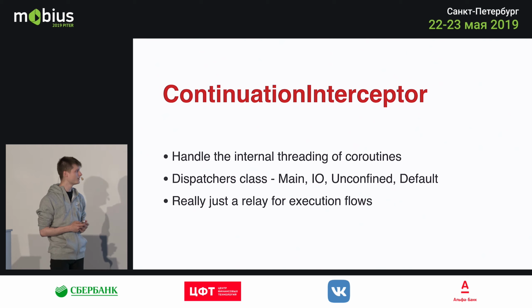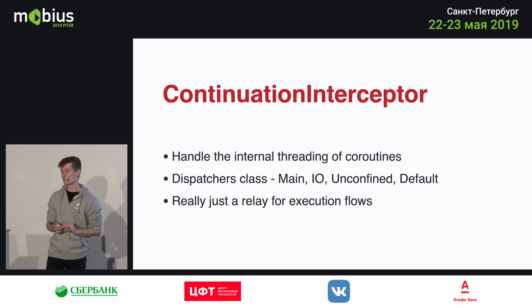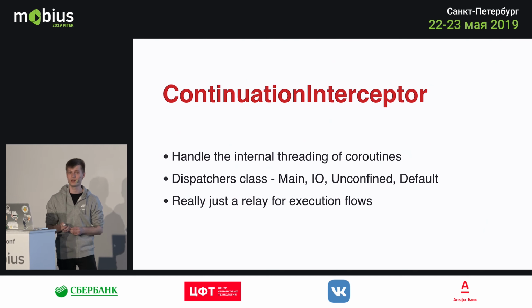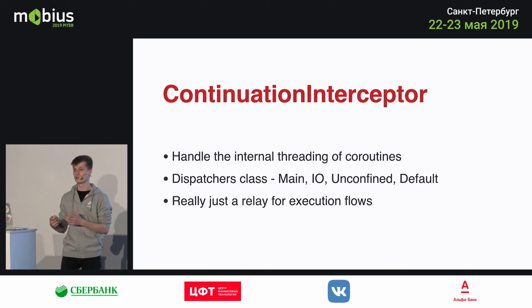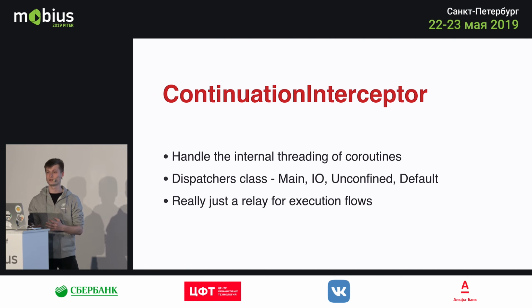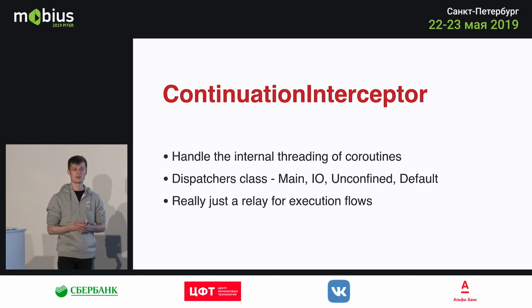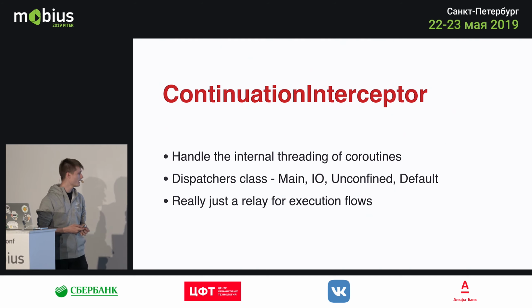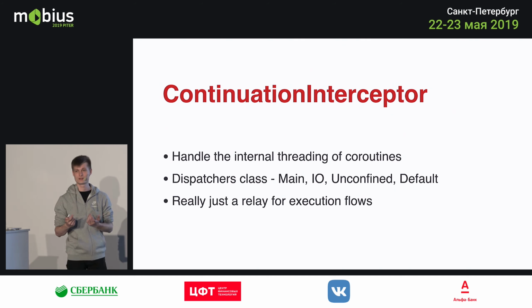You have the unconfined dispatcher, which is similar to the trampoline scheduler in RX. Basically, it forces the coroutine to run in the thread it was called in. So it's useful for testing, but in your business logic code, you wouldn't really use it. And then there's the default, obviously, which pushes the coroutine into the background thread. And it's pretty much a relay for the execution flow.